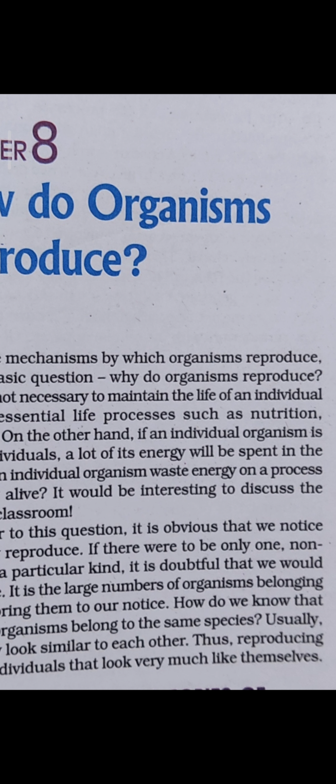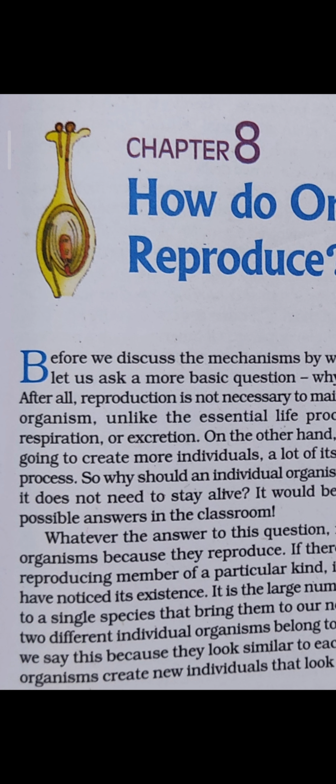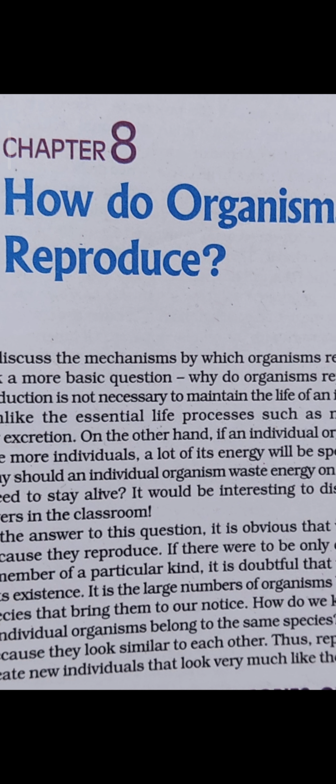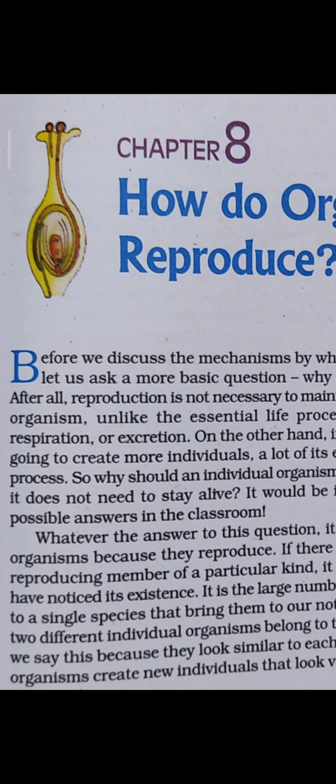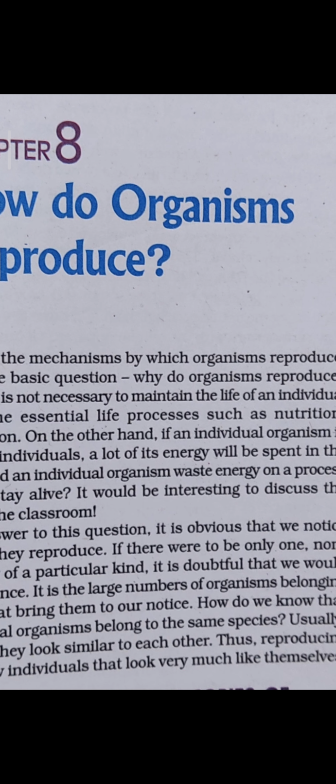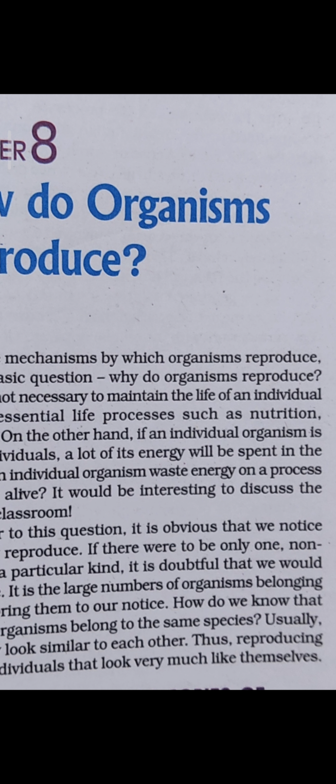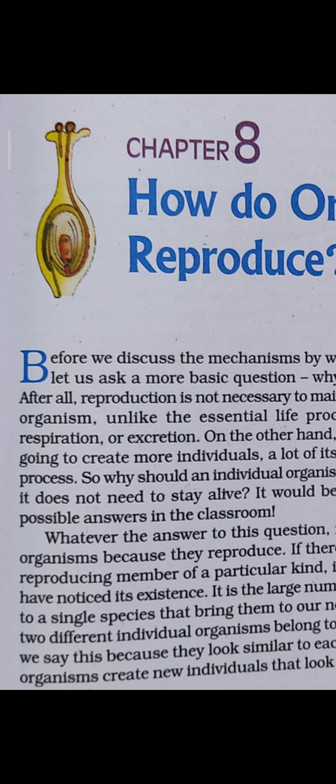When the individual organism is going to create more individuals, a lot of its energy will be spent in the process. So, why should an individual organism waste energy on a process? It does not need to stay alive.